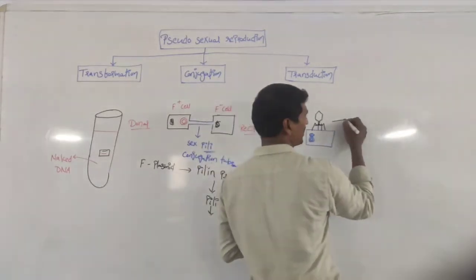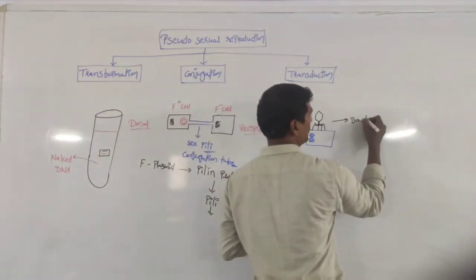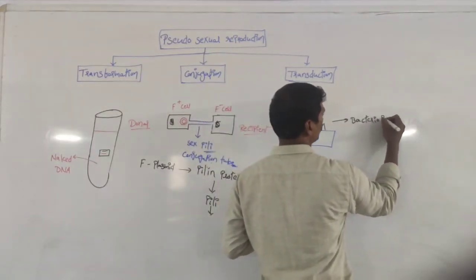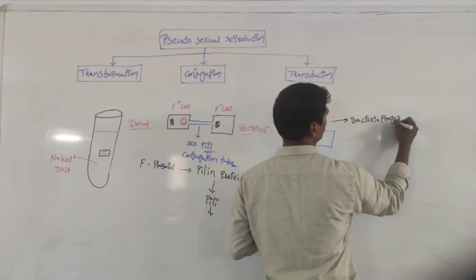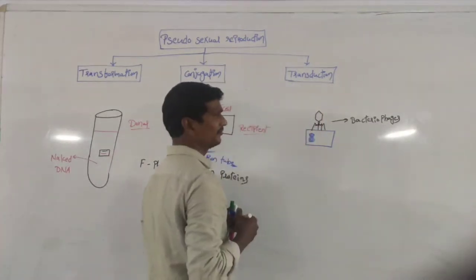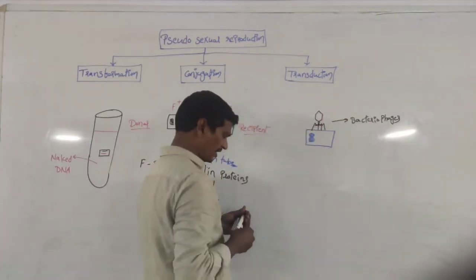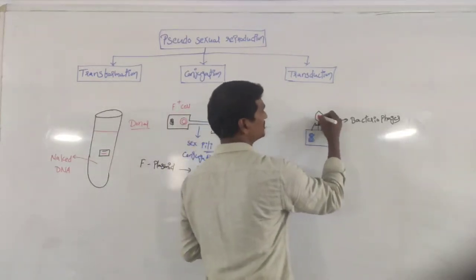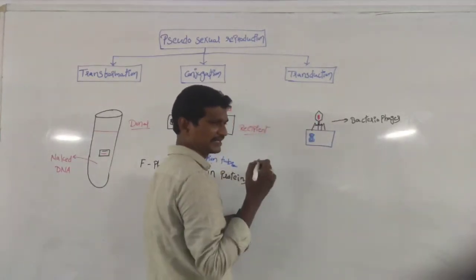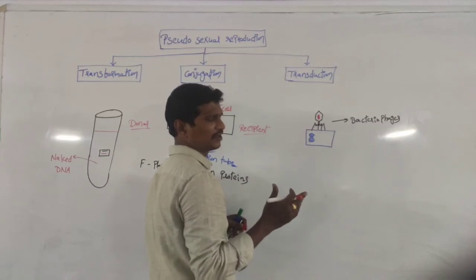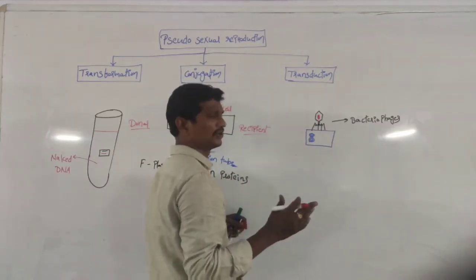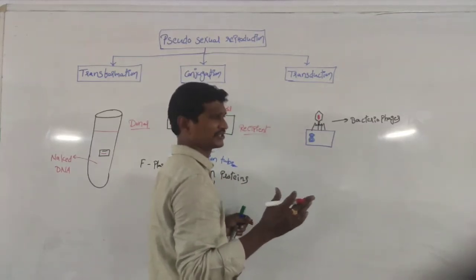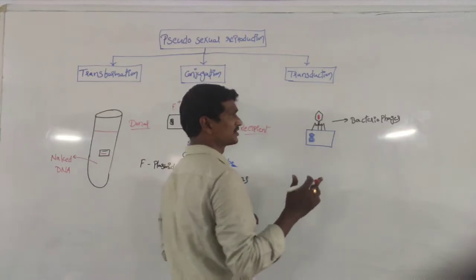Remember, these viruses are called bacteriophages. Some of the viruses which attack bacteria are called bacteriophages.